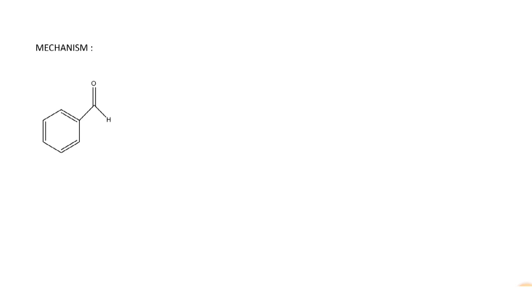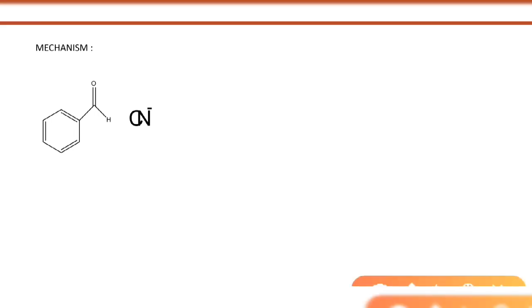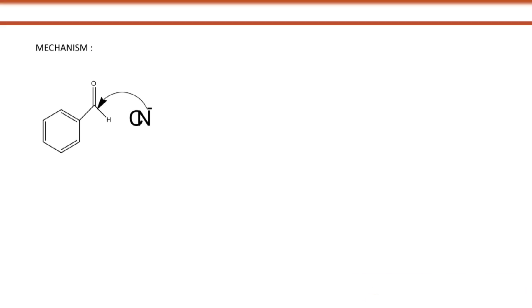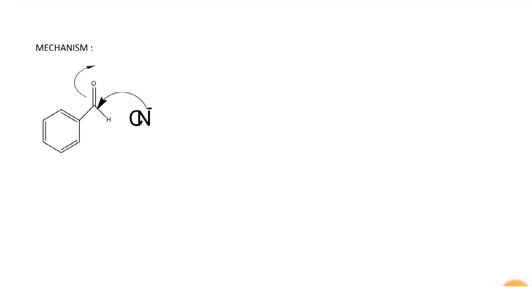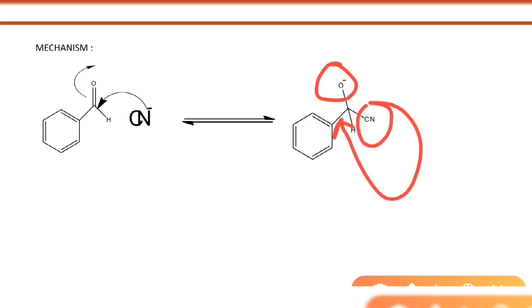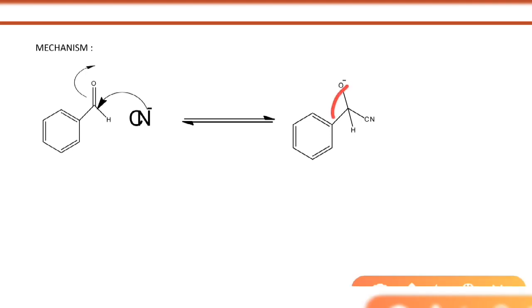Here benzaldehyde is in the medium as the substrate. Then cyanide is also present here. Now, cyanide will attack the carbonyl carbon of one of the benzaldehyde molecules. In the next step, the double bonded O will form an O negative. Negative charge will come on the oxygen atom. Then cyanide attacks, so cyanide comes here, and the hydrogen is present on that carbon.